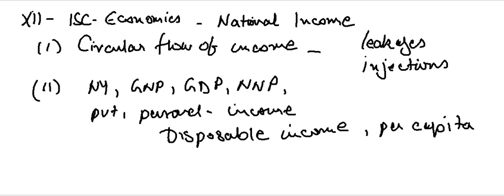You have to know the concept of GNP, gross national product, and NNP should be explained, both at factor cost and market prices. So there are two keywords I'm picking from the syllabus: factor cost and market prices.